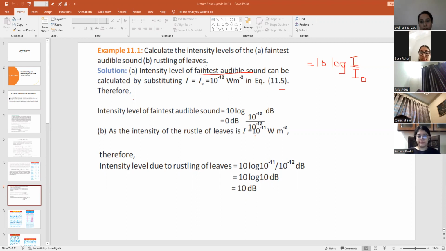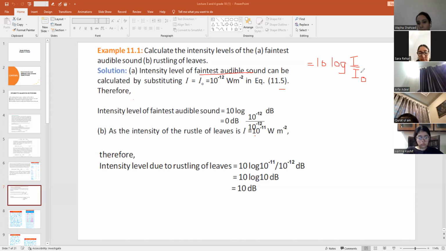First of all, we have to find out the faintest audible sound. For the faintest audible sound, we have to find out the intensity level. So 10 will remain as it is, log will be as it is. For I, we have to place 10 power minus 12 by using the table that is given in your book on page number 25, and it is the last value mentioned in the table, that is the faintest audible sound threshold, 10 power minus 12, and the reference we always take is 10 power minus 12.